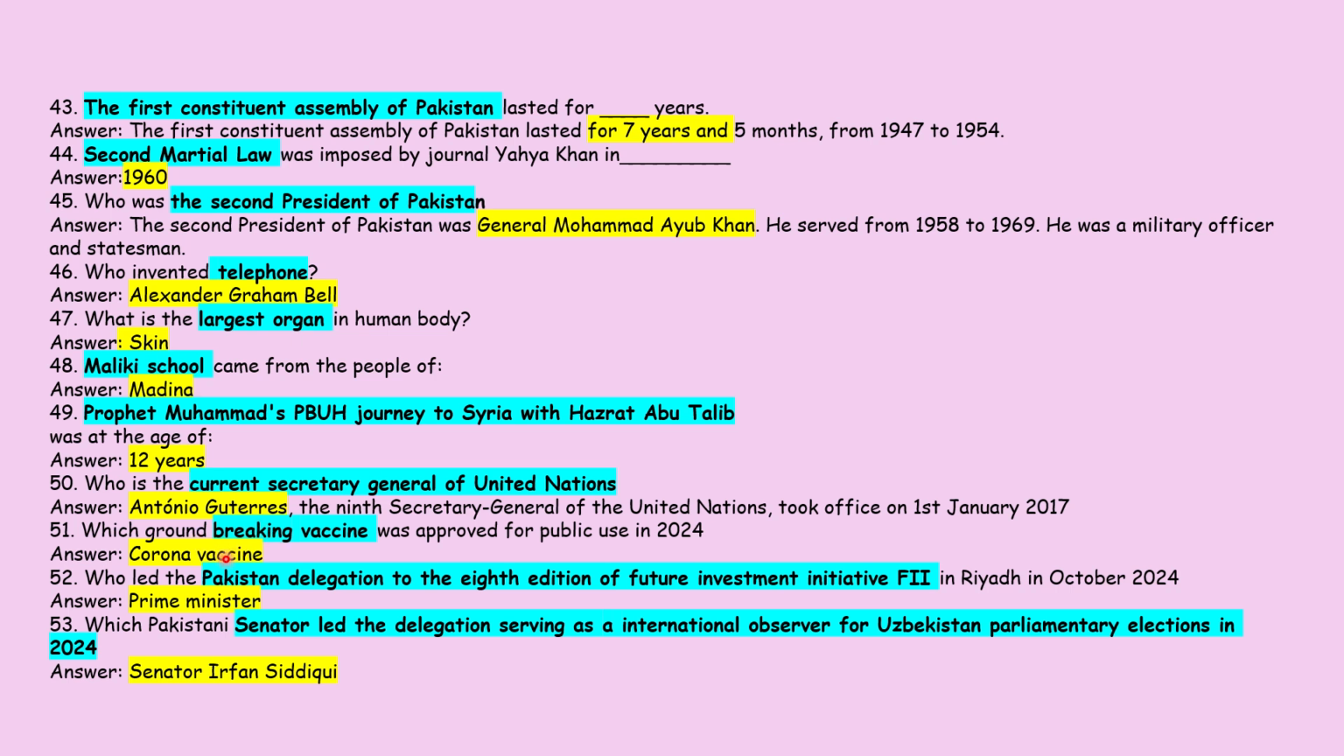एंटोनियो गुटेरिस. ठीक है, इस तरह इनका नाम है, और he is serving the office since 2017. नेक्स्ट क्वेश्चन है हमारे पास, which ground-breaking vaccine was approved for public use in 2024? It was corona vaccine.